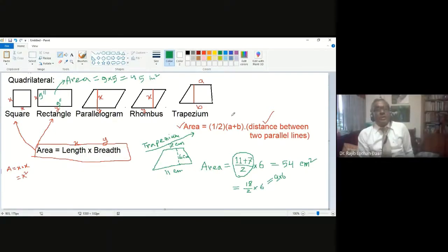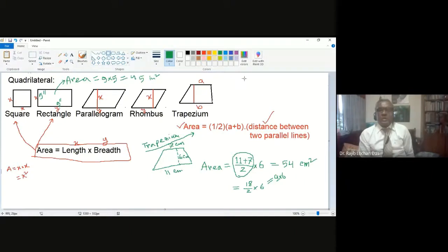Now the point is, if the units are not the same, if something is centimeter and something is inch, then you need to make the same unit for everything. Say I am giving you a simple question.